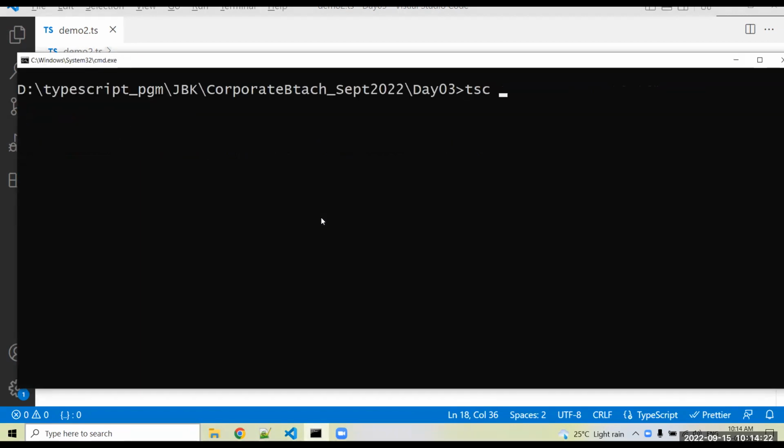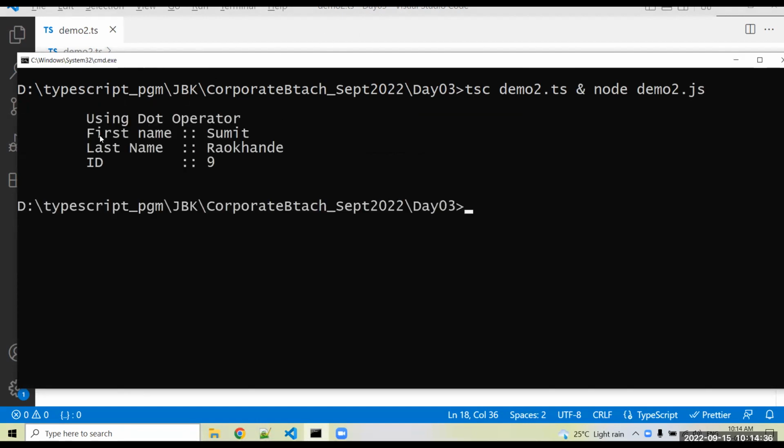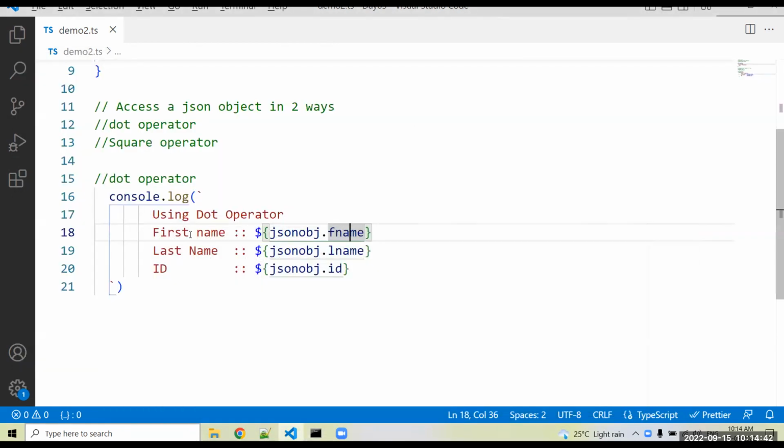So tsc demo2.ts and load demo2.js. Compile and run. So using the dot operator, first name, last name, ID, we can access it. Okay. I know these things, but just for the sake of refreshing, I'm just brushing up your knowledge.